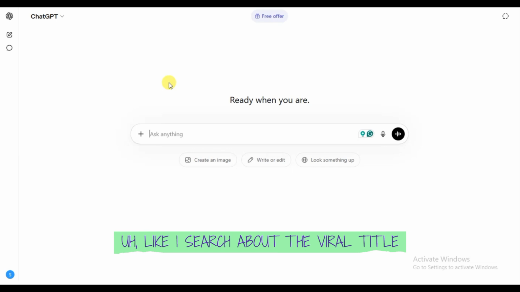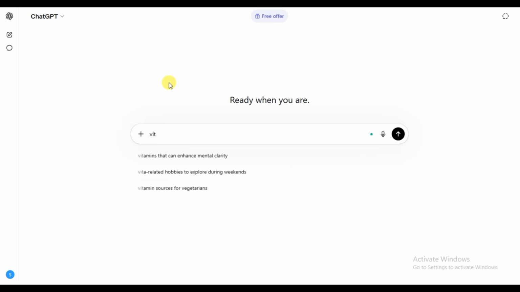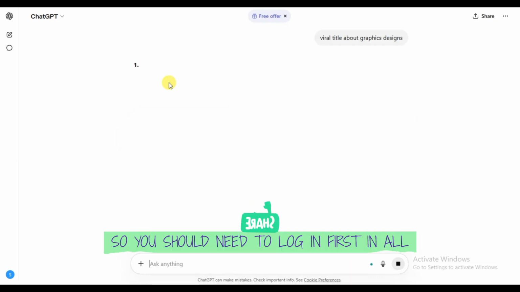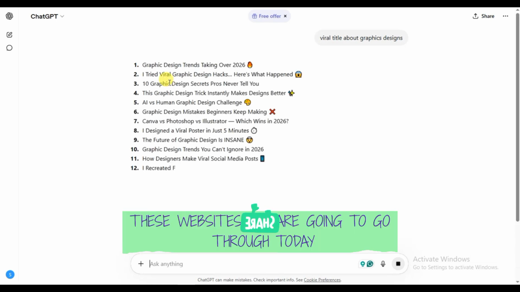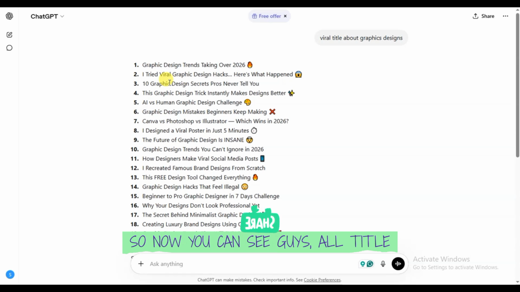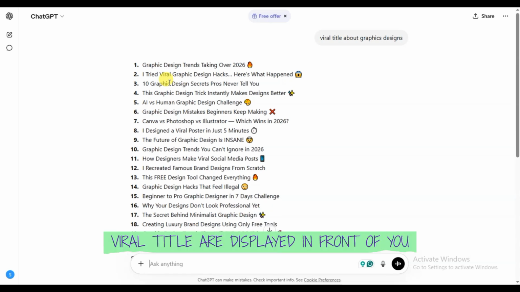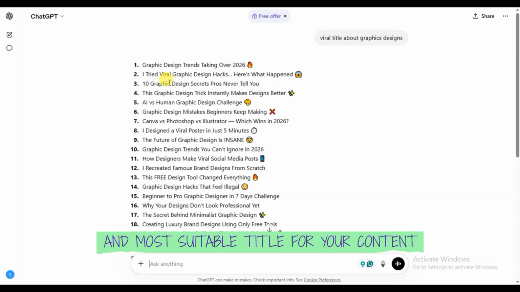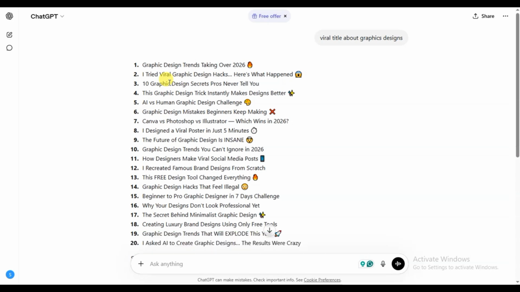Like I search for a viral title about graphics design. So it's my first search. You should log in first on all these websites we are going to go through today. So now you can see, guys, all the viral titles are displayed in front of you. This is the easiest and most amazing method if you want to find an effective and suitable title for your content. So, move on to the next.